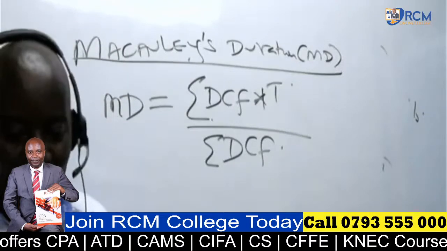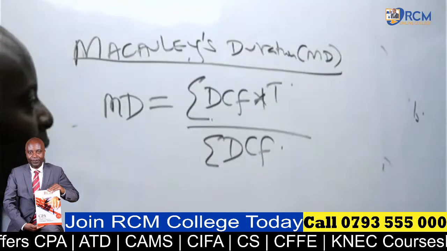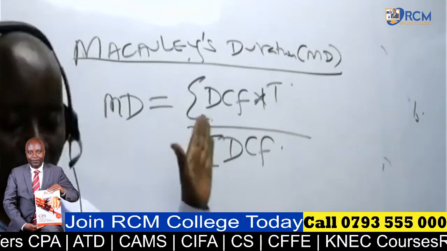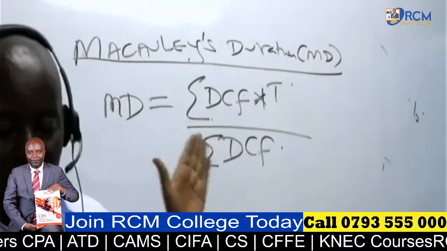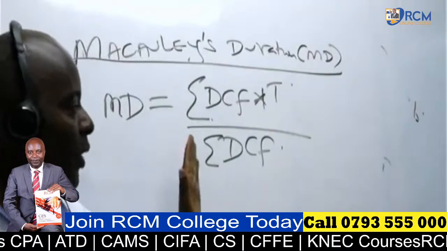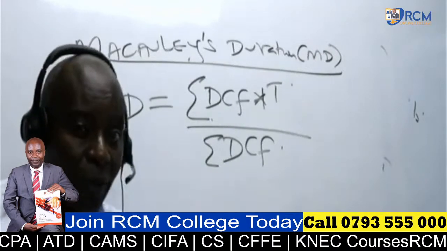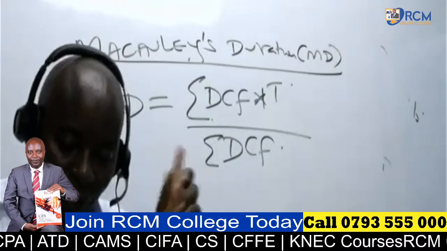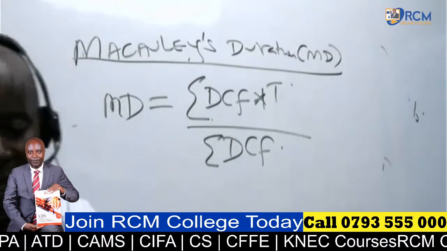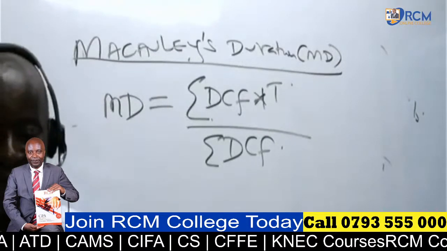Anytime they want me to give them the Macaulay's duration, I will come and take the summation of discounted cash flows times time. Divide this by the summation of discounted cash flows. I'm not asking whether you have understood, but have you written the formula? Yeah, Mr. MD, the big man, the formula.